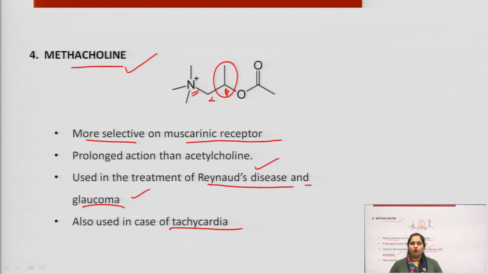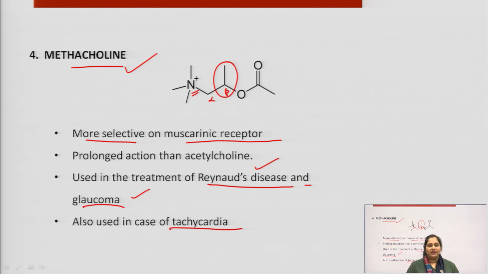The next is methacholine, and it is more selective for the muscarinic receptor. The reason is the same, the inclusion of the methyl group, as we studied in the structure activity relationship. It has prolonged action, and it is used in the treatment of Raynaud's disease, where because of lesser blood flow in the fingers in highly cold places, there is immobility of fingers and hands.